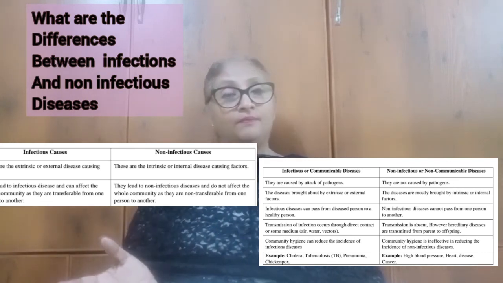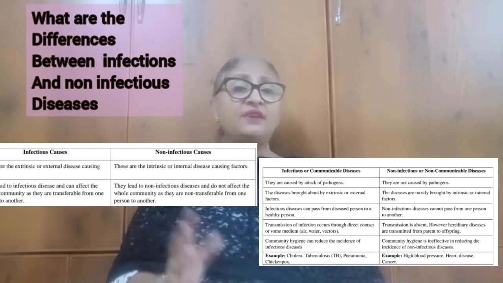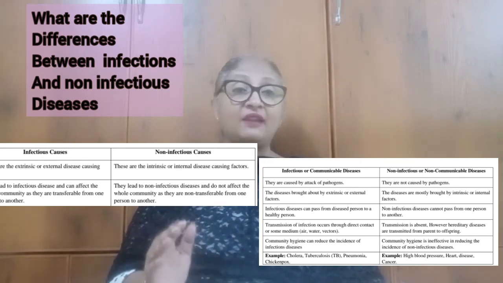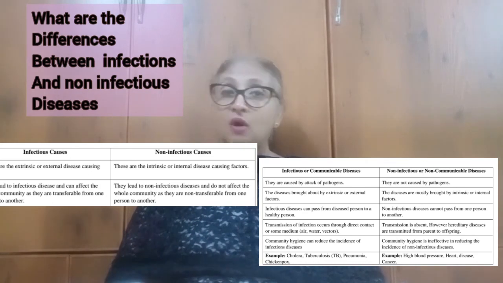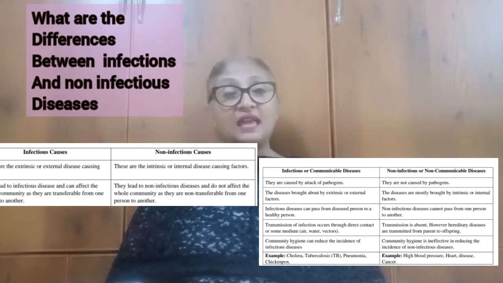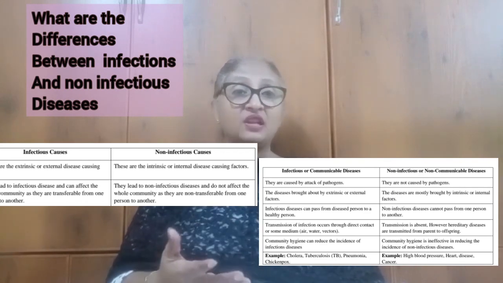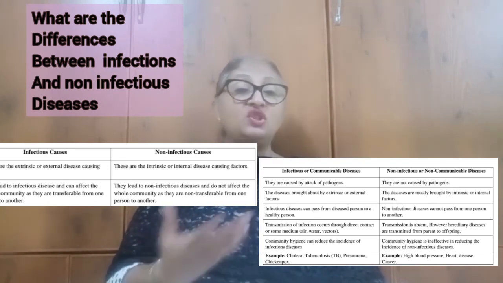Then what are non-infectious diseases? Non-infectious diseases are those diseases which do not spread from one person to another. And they are not caused due to infectious agents, but due to the malfunctioning of an organ. What do you mean by malfunctioning? Malfunctioning means disorder in an organ or damage in an organ.